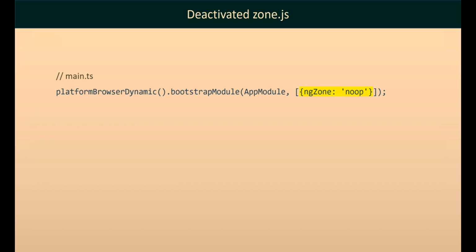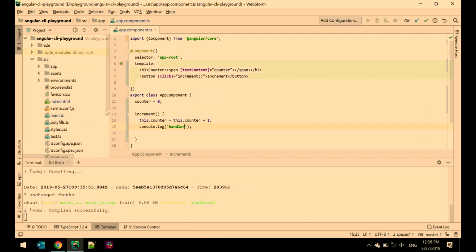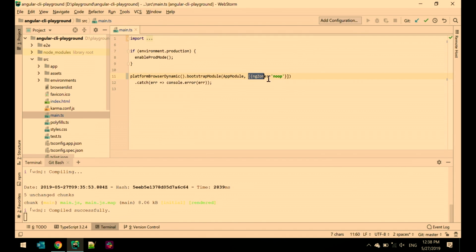How do you do that? You just pass in the ng-zone noop option to the bootstrapping code. And this is what I did. I intentionally disabled zone.js. If we go to main.ts, we can see this part. Let me just make it larger.